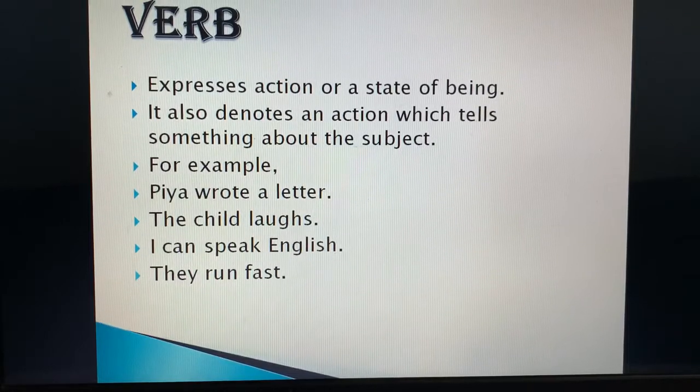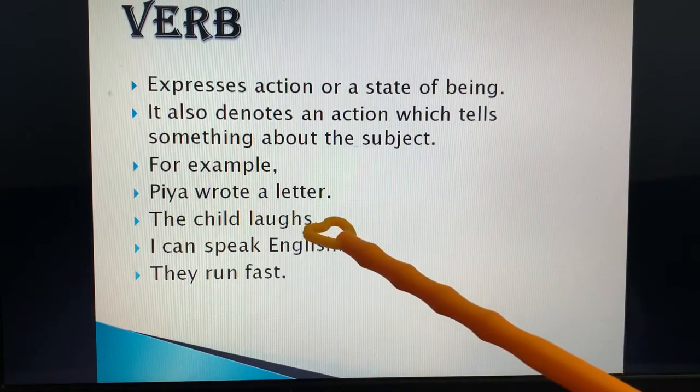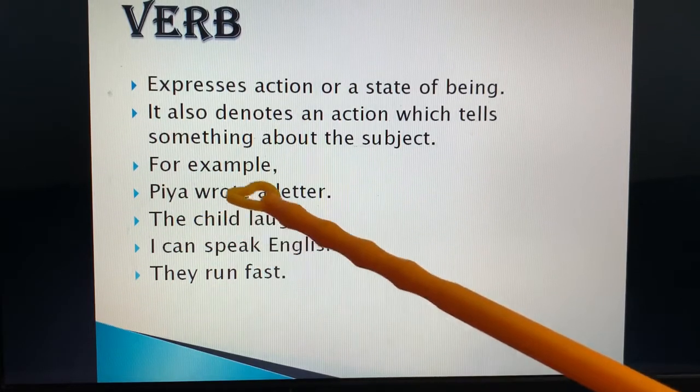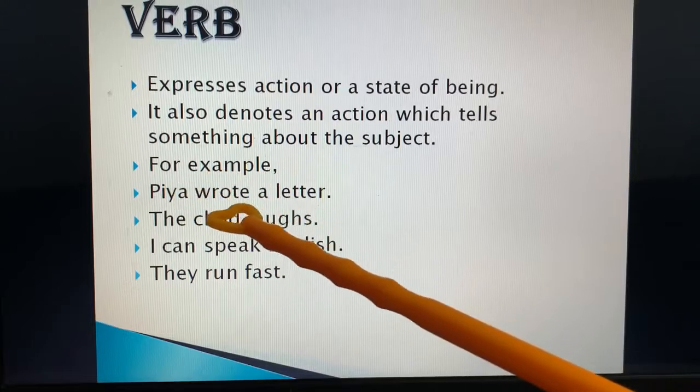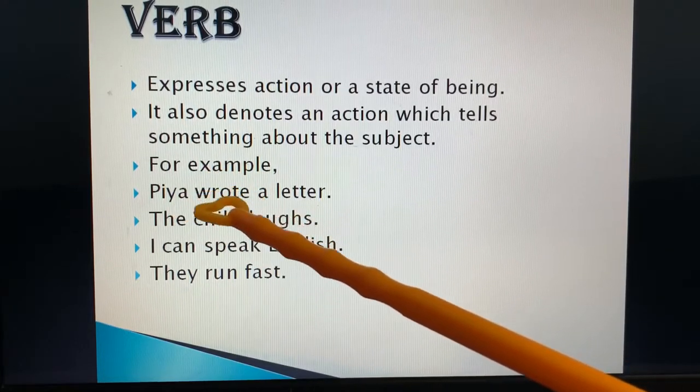It denotes an action which tells something about the subject. Subject मैंने आपको बताया ना क्या होता है? Doer, कार्य करने वाला, कर्ता. एक्शन क्या हो रहा है, सब्जेक्ट बताता है ना हमें, है ना. सब्जेक्ट के बाद ही वर्ब आती है. Now see the example. Priya wrote a letter. Priya is the subject. After that follows a verb. Wrote is the word's second form. So what the action is done by Priya? Wrote. So wrote is a verb.